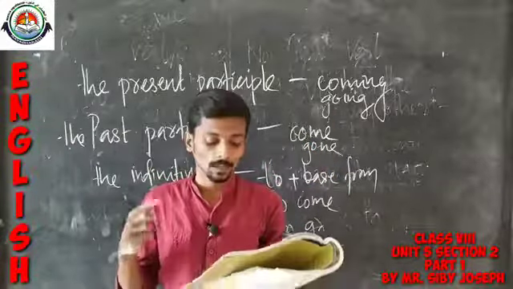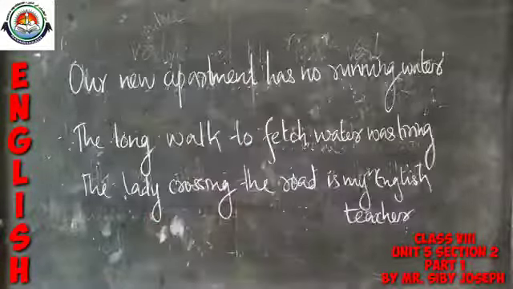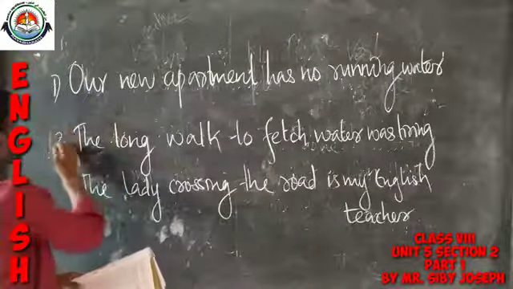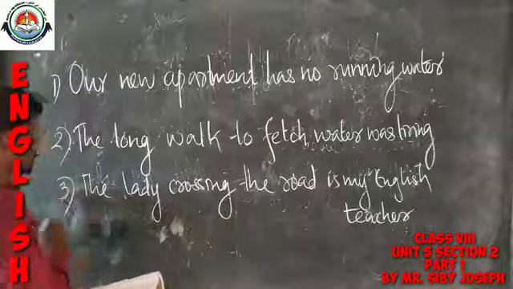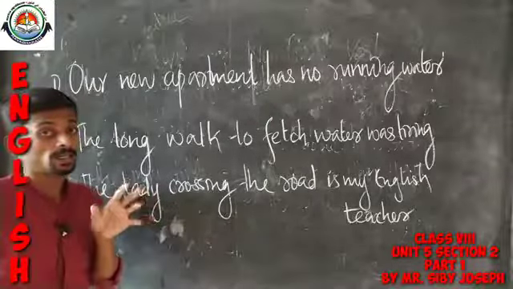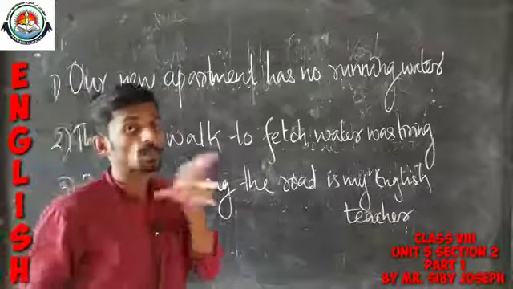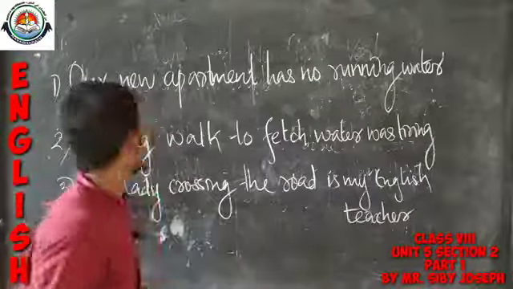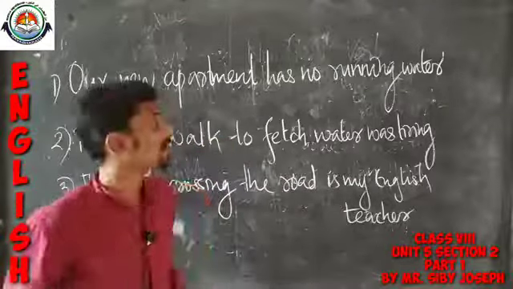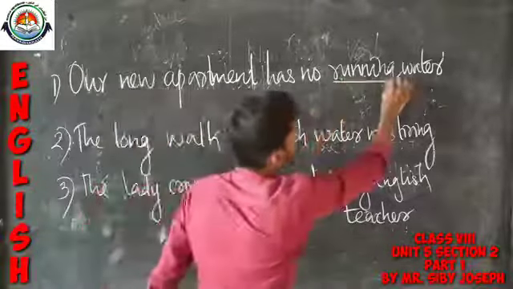Here you are given 3 sentences together. If you closely analyze these 3 sentences, you can find the present participle in each.